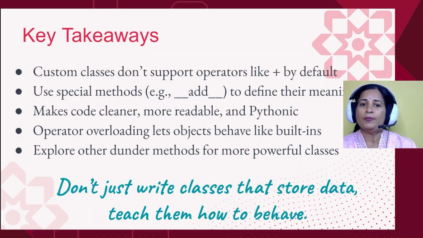Doing this makes our code cleaner, more readable, and it feels natural, like we are working with built-in types. And the best part is, once you understand this idea, you can explore many other dunder methods so that you can make your classes more powerful and expressive.